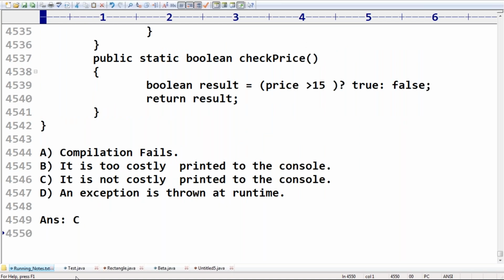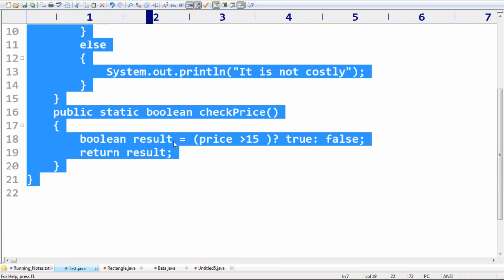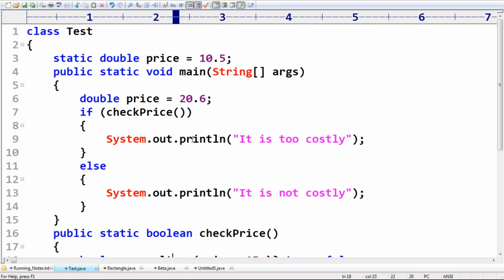Okay, now I want to make a small change to this code. Can you please tell what answer we are going to get? Just observe, here I'm taking double price. Are you getting the point? Now you are passing the price value.